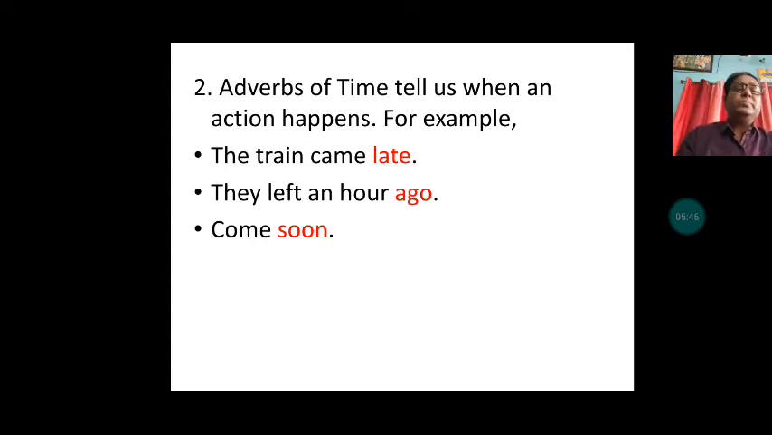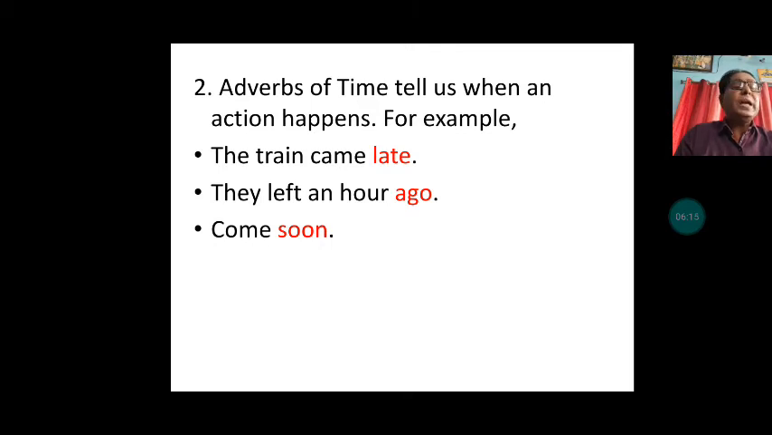Adverbs of time. Adverbs of time tell us when an action happens, as the name itself says. For example, the train came late. The word "late" tells us here about time. The train was late.